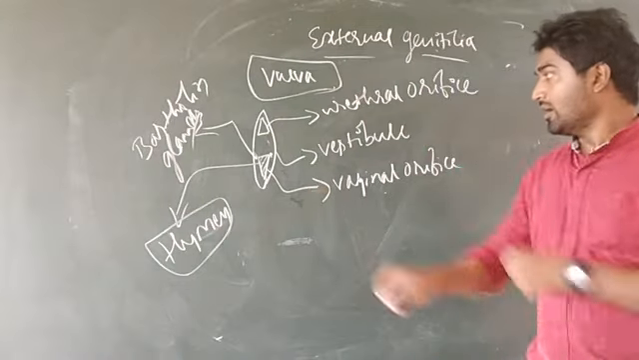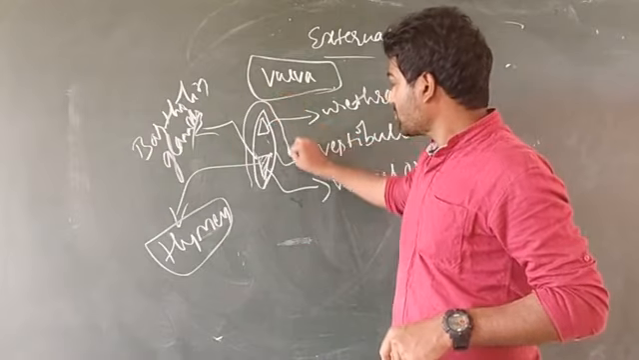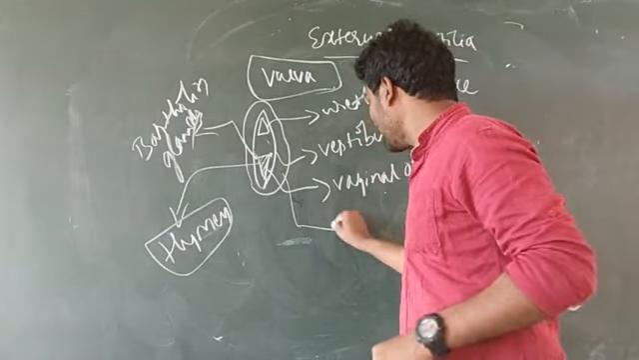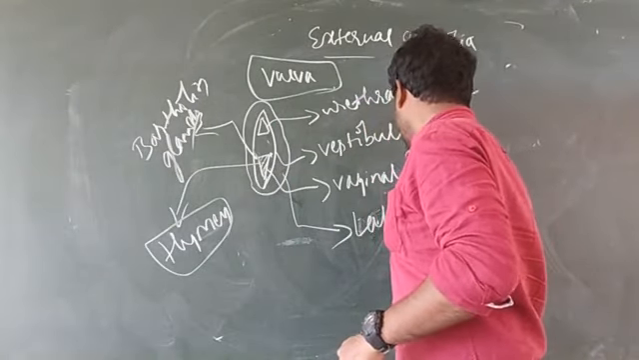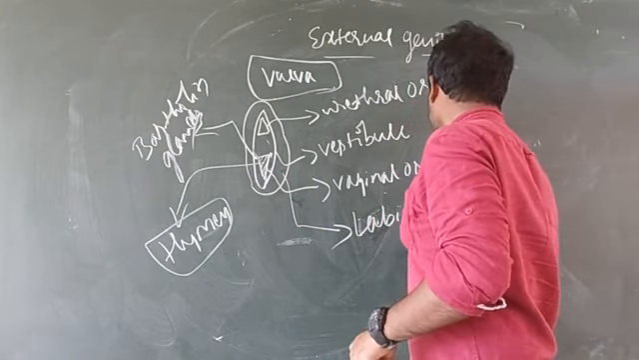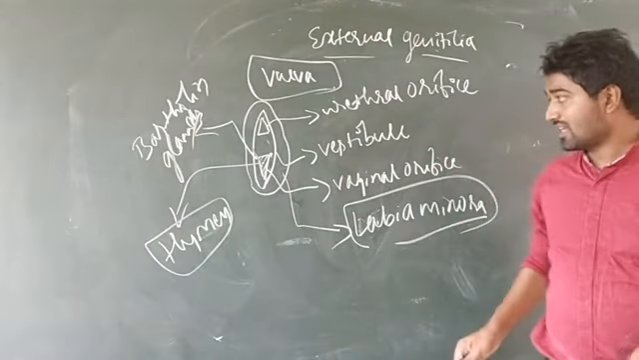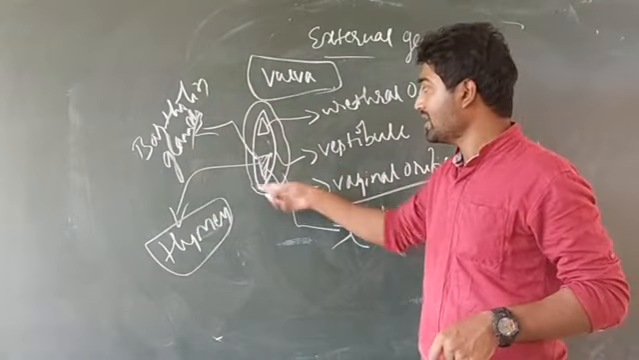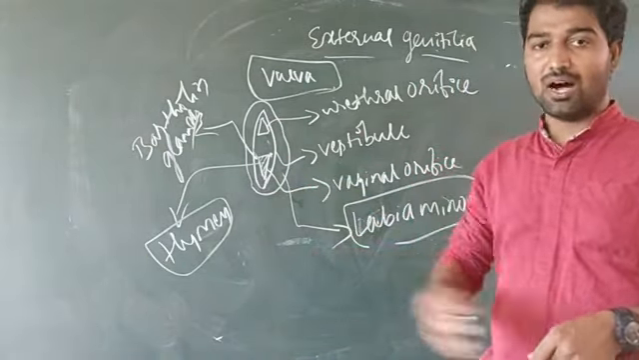Okay, and around the vestibule a cushion fat skin layer is present. This cushion fat skin layer is known as labia minora. Labia minora is the cushion fat skin layer present around the vestibule. The vestibule is the depression of the vulva. The vulva is the external genitalia in case of females.